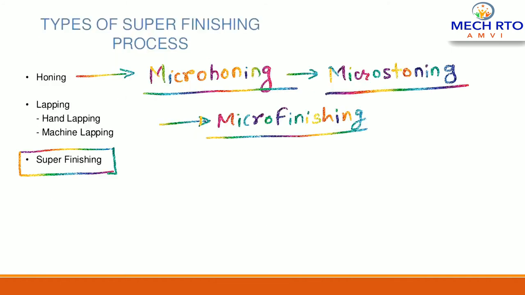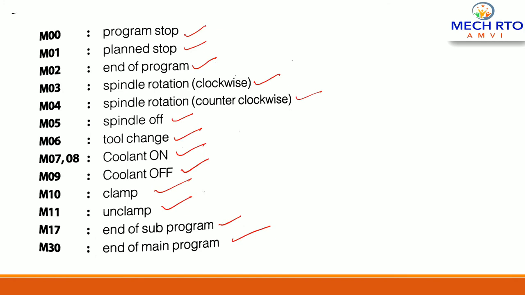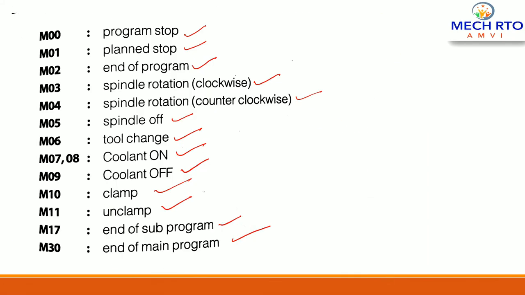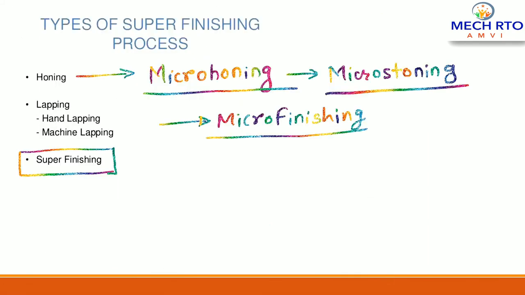So moving on, right? The next question is, microstoning is the following type of operation. The options are roughing, finishing, super finishing, polishing. So here the correct answer is 3, it is super finishing. Here you can see the operation known as microstoning. It is a super finishing process.